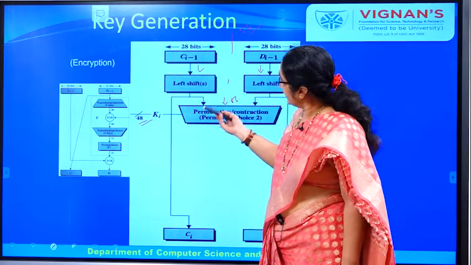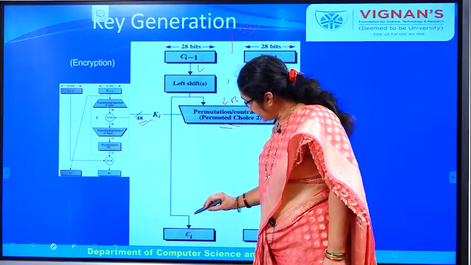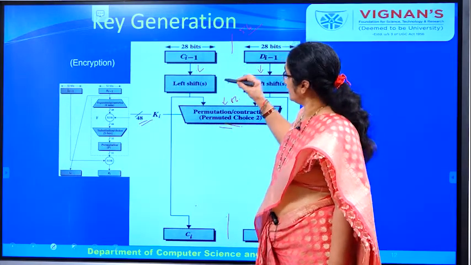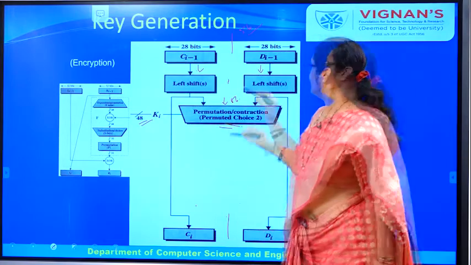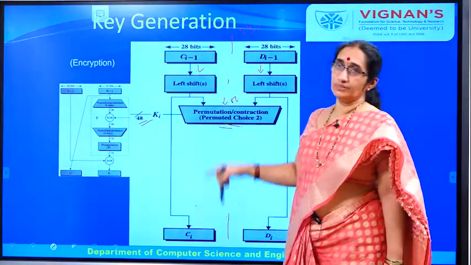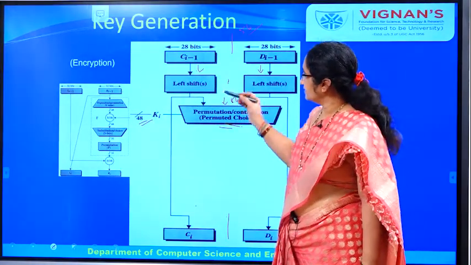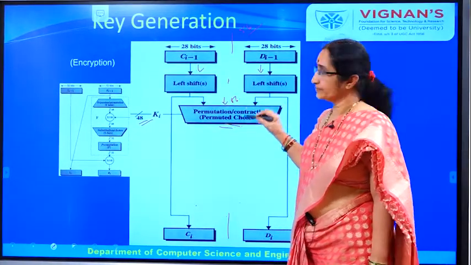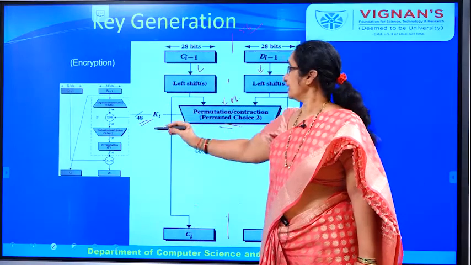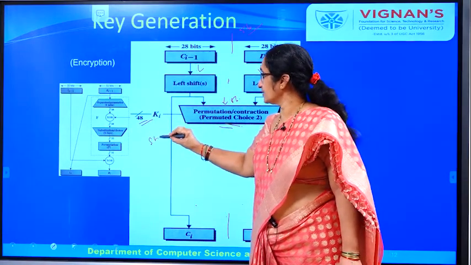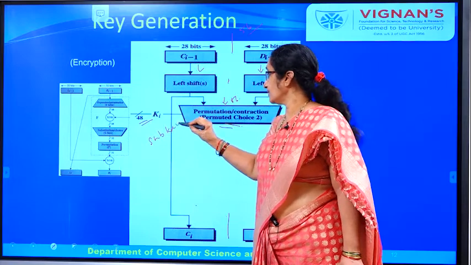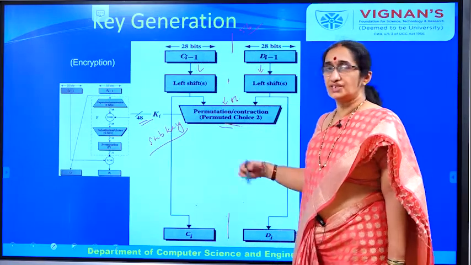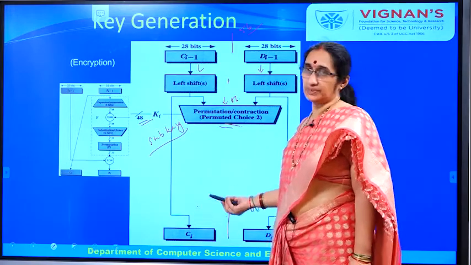Again this data goes into the next round. Again, depending upon the round number, it performs the left shift there. Because it is round number 2, again we perform a 1 bit left shift, and that is again sent into the permuted choice 2 box, and that output is considered the sub key for that particular round. Like that, for 16 rounds we generate 16 sub keys.